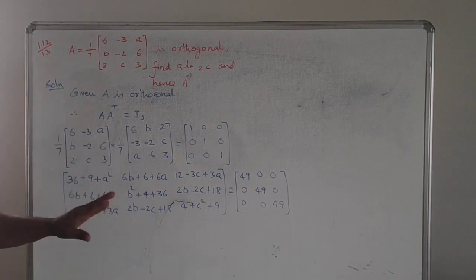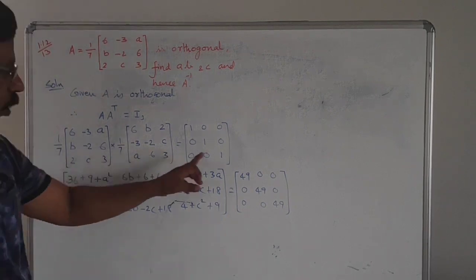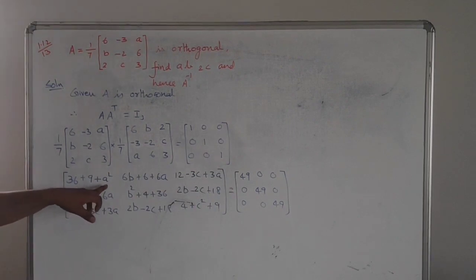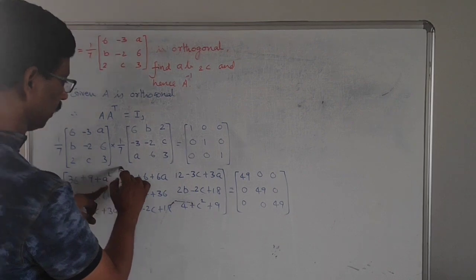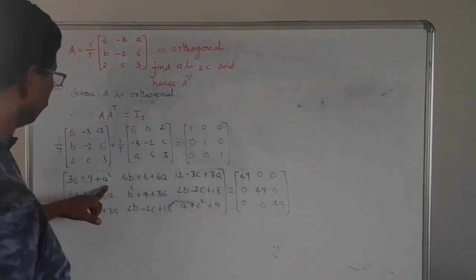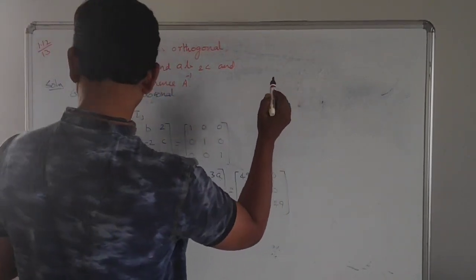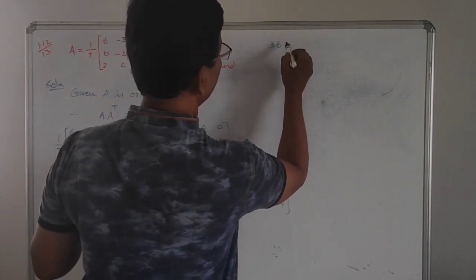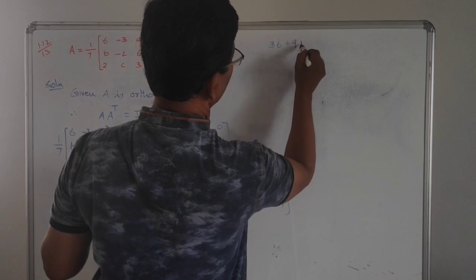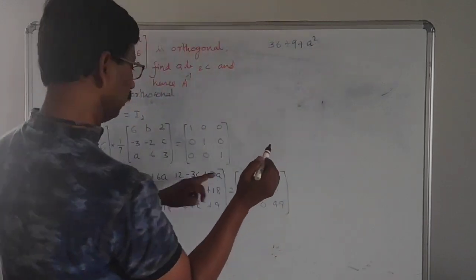First let us check whether a is alone anywhere. Yes, it's here. Here we have only a. Therefore we can equate this first element with this first one. That is, we can write 36 plus 9 plus a square, which is equal to 49.